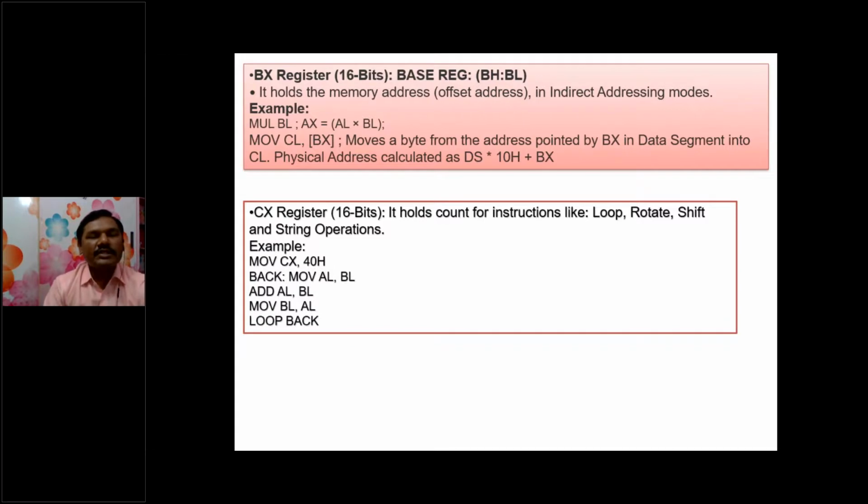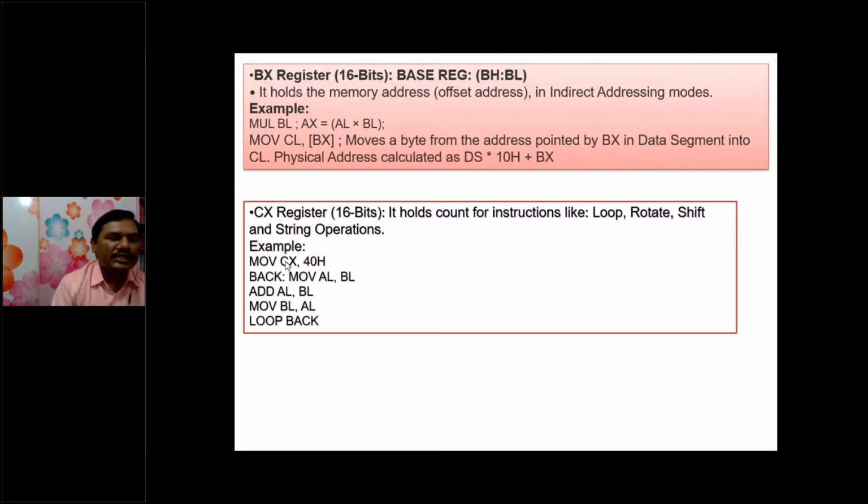CX register is a 16-bit register. It holds the count for instructions like loop instructions, rotate instructions, shift and string operations. For example, in simple programming, how to add 40 values. MOV CX, 40H means 40H is copied into the CX register.